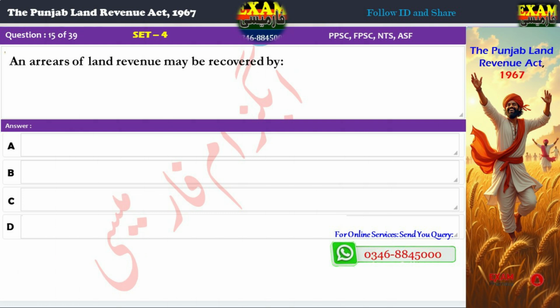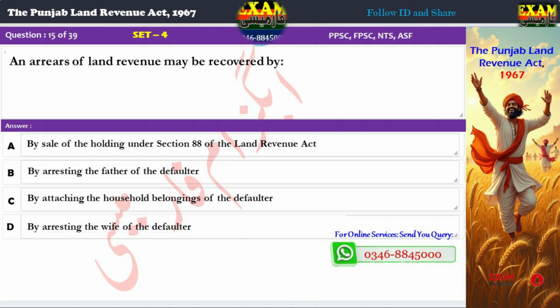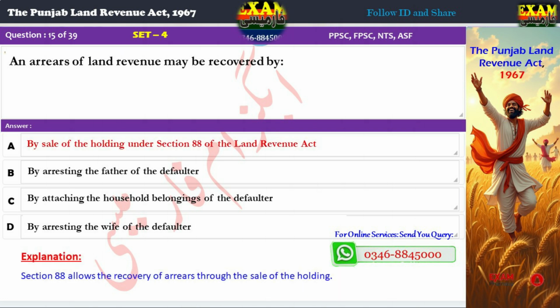Question 15. An arrears of land revenue may be recovered: A. By sale of the holding under Section 88 of the Land Revenue Act. B. By arresting the father of the defaulter. C. By attaching the household belongings of the defaulter. D. By arresting the wife of the defaulter. Correct answer: A. By sale of the holding under Section 88 of the Land Revenue Act. Explanation: Section 88 allows the recovery of arrears through the sale of the holding.